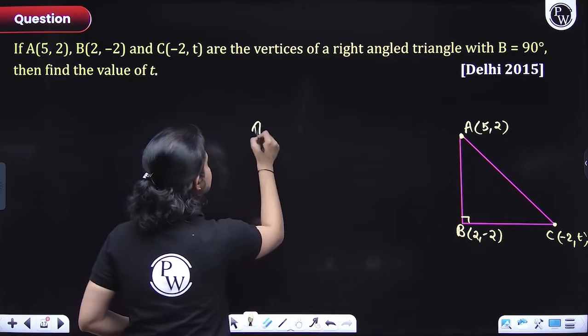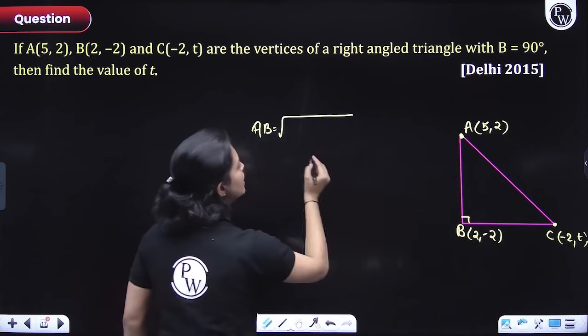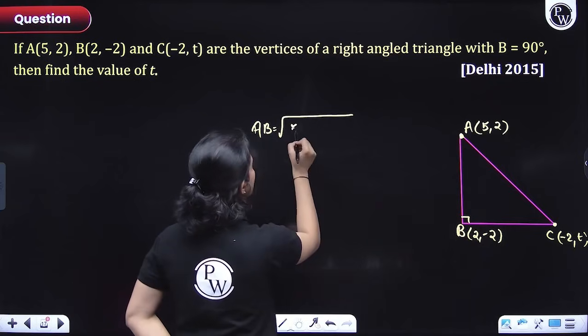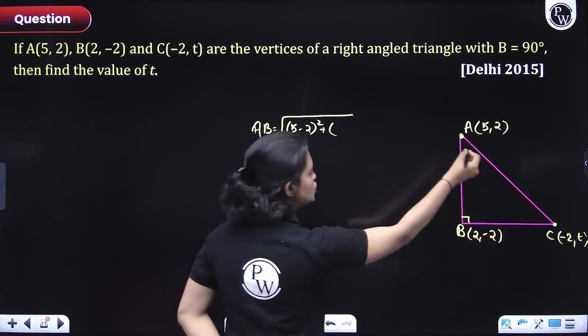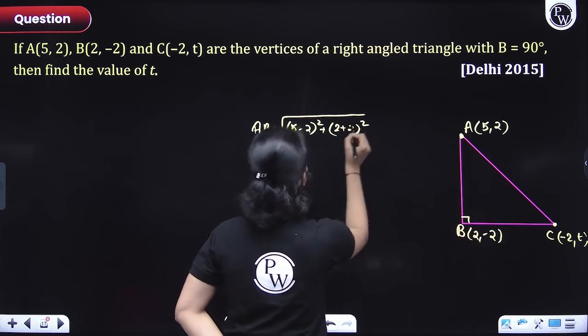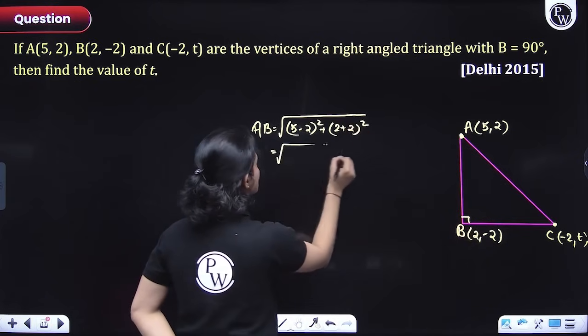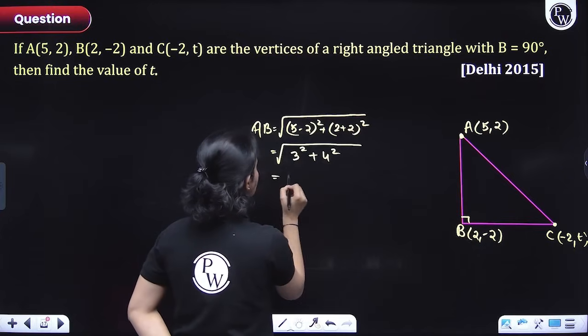So what is AB, everyone? AB is equal to the square root of (5 minus 2) whole square plus (2 plus 2) whole square. So this would come out to be 3 square plus 4 square. So this would be 5 units.